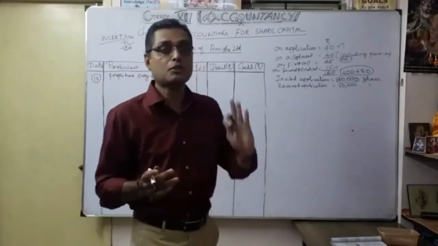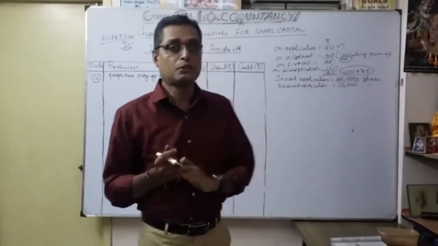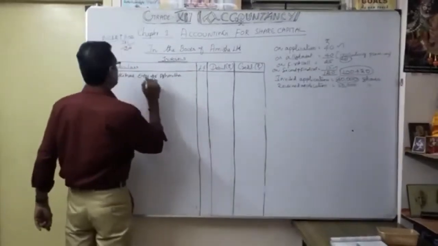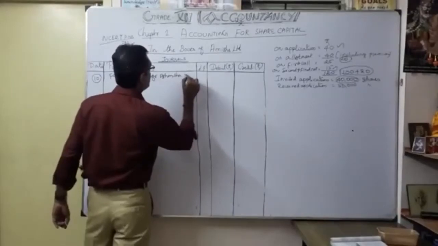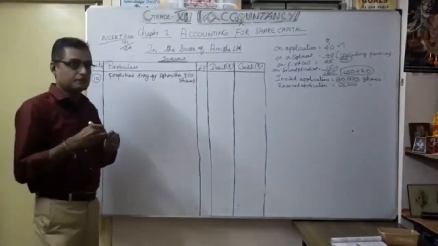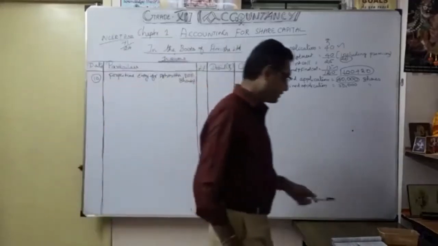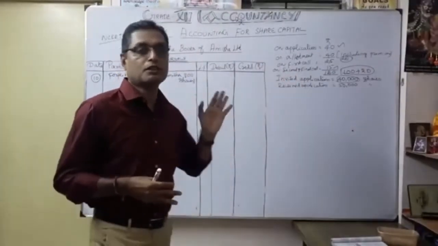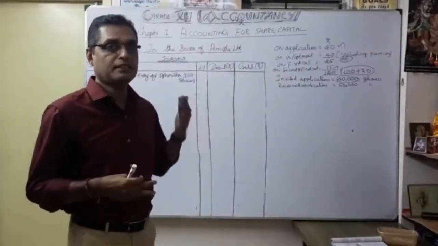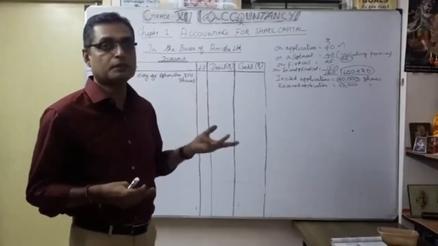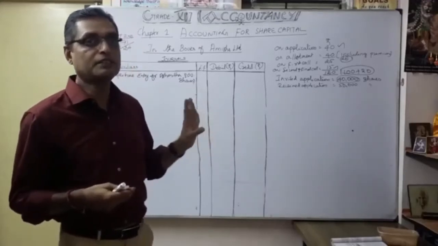How many shares? Not 1000 shares, that is only the applied number. So how many shares are we going to consider here? Only 800 shares. So forfeiture entry for Ashmita, 800 shares. That is very important. So how are we going to do the journal entry here for forfeiture? It's very interesting. The premium has been received, since Ashmita defaulted only on the first call and second call. So naturally we consider that the premium has been received, and we need not mention security premium separately.